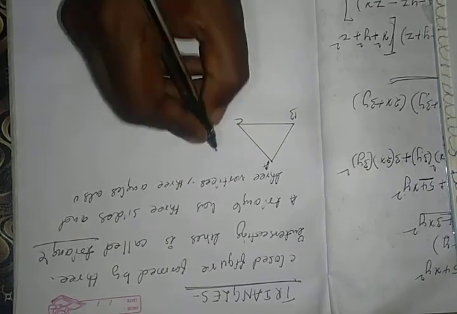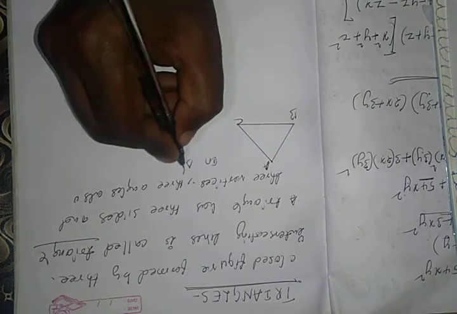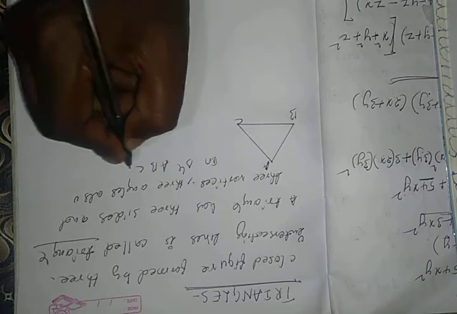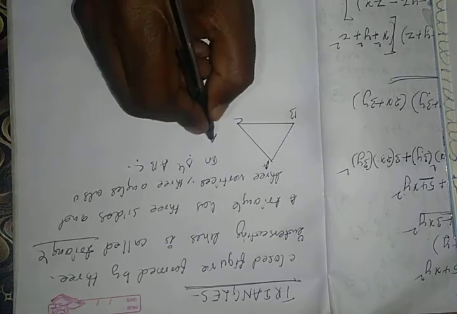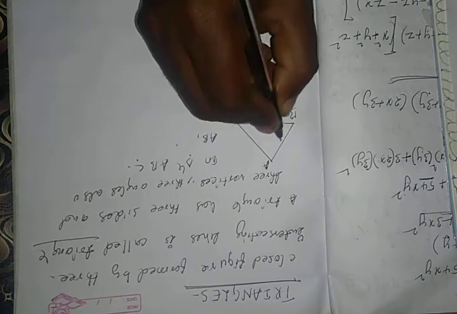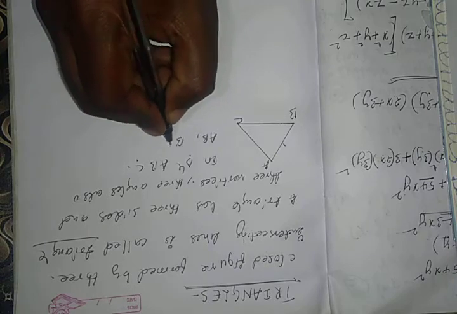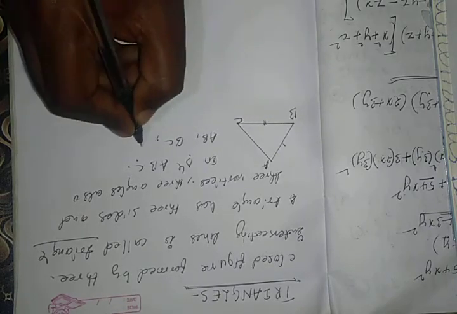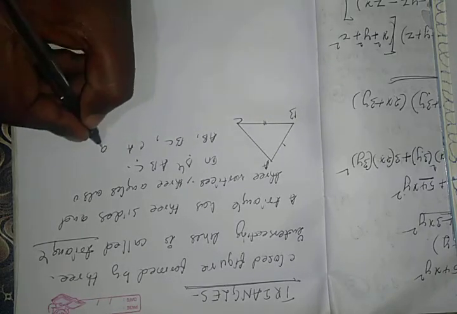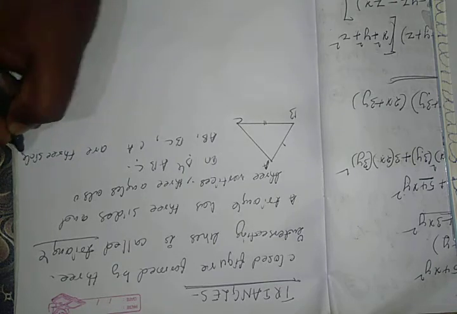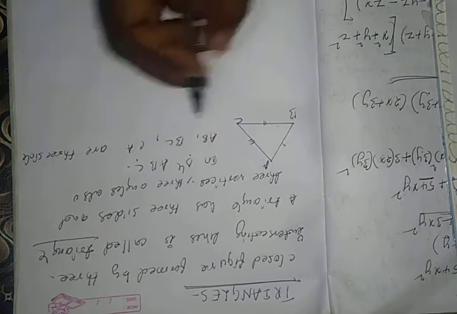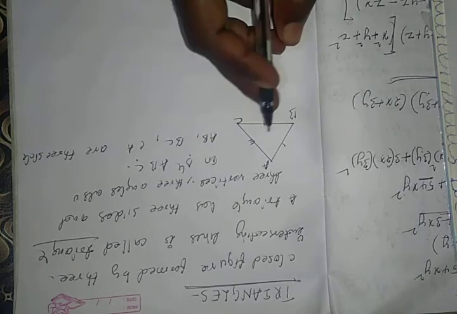For example, in triangle ABC, it is denoted by triangle ABC. So here AB is the first side, BC is the second side, and CA is the third side. These are the three sides.